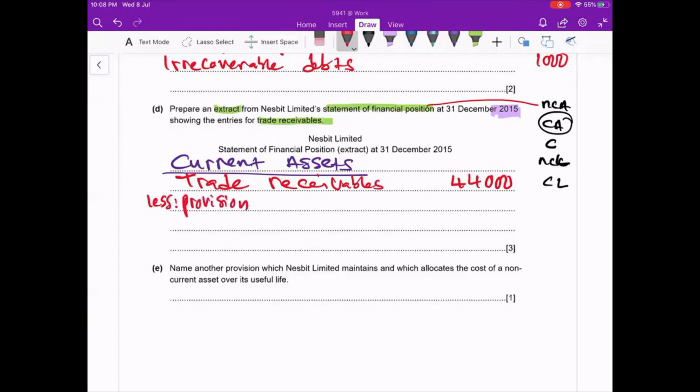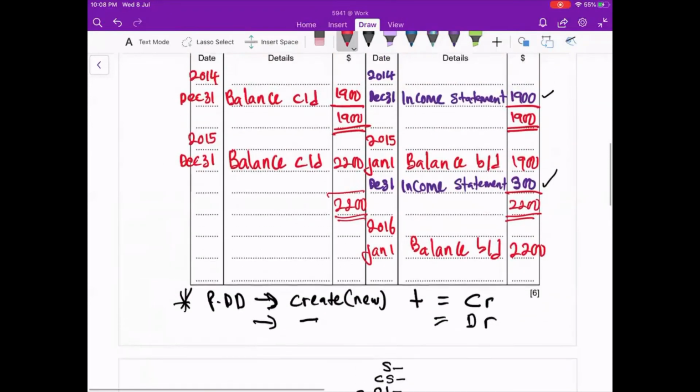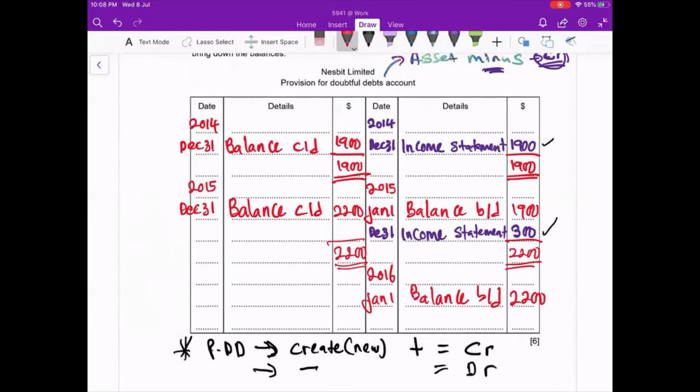And don't forget, in current assets, under the trade receivable, we will have less provision for doubtful debts. Okay, how much is your provision for doubtful debt at the end of 31st December 2015? So I go to the provision account, I check my balance CD. Always remember, anything that we write in the statement of financial position, we take the balance CD of the accounts from the ledger. So my balance CD in 2015 is 2,200. So that's my provision for doubtful debt for the year 2015.